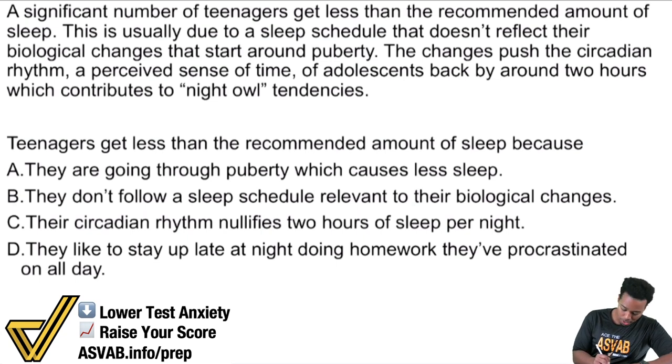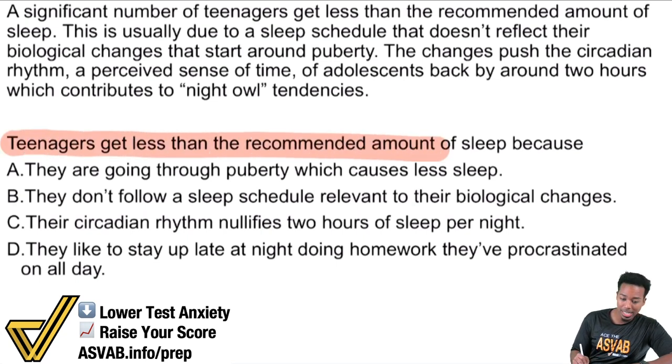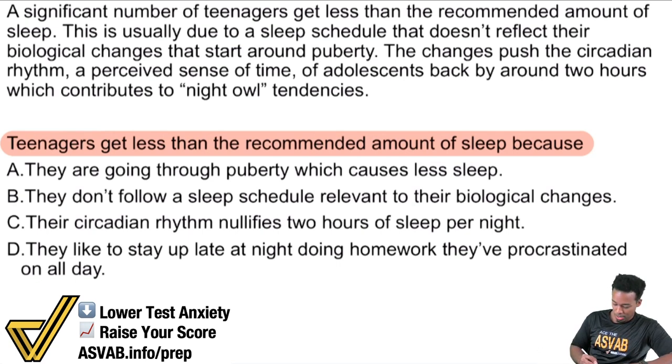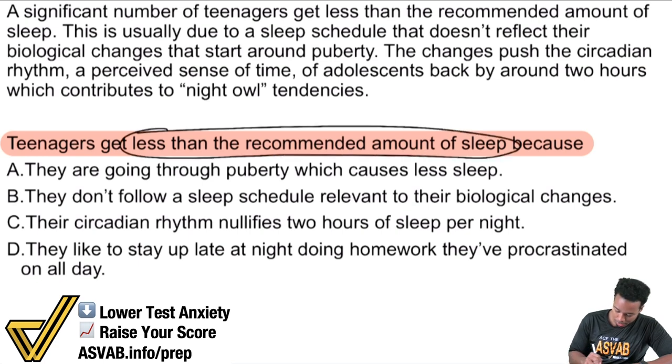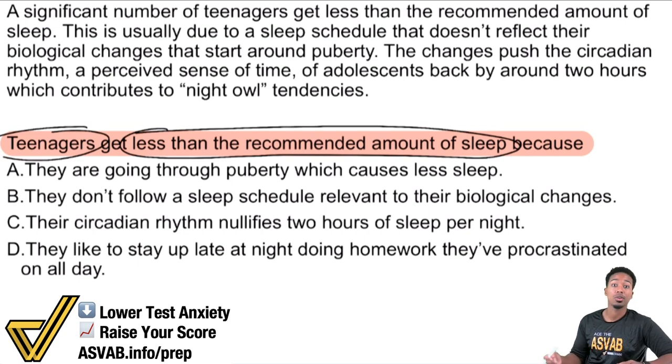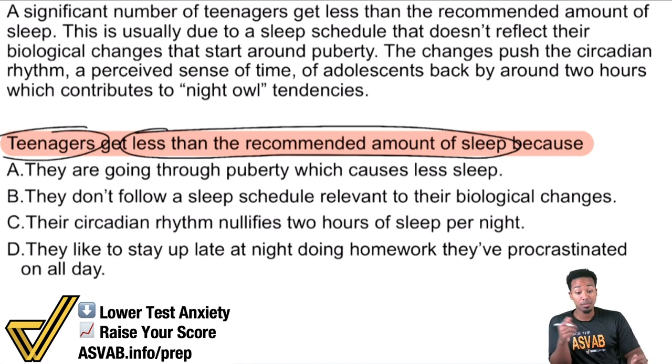So with that said, here we go. Teenagers get less than the recommended amount of sleep because what? If I had to circle some keys here, I would say teenagers, less than the recommended amount of sleep. Why do they get less than the recommended amount of sleep? That's the question. Now it sounds like I'm being repetitive because I am. We need to know what the goal is. So now what we're going to do is read the passage. And I'm going to go over some great strategies and tips to show you exactly how we can get the right answer every time. Let's go.